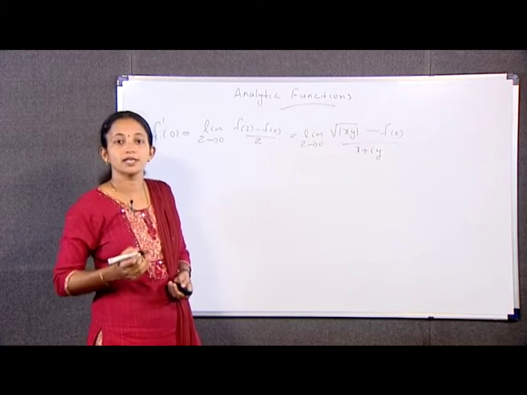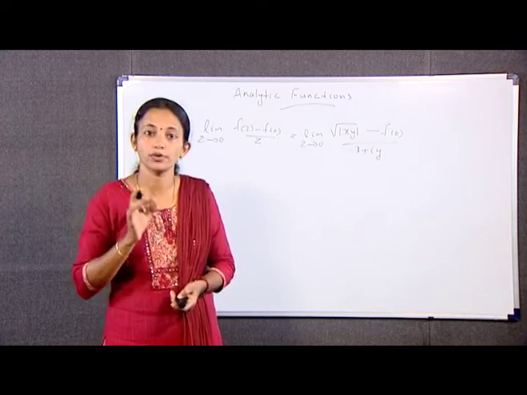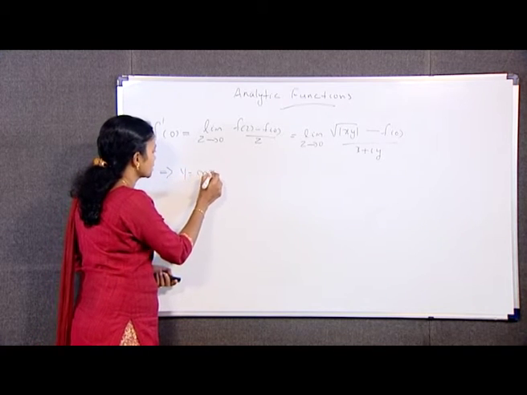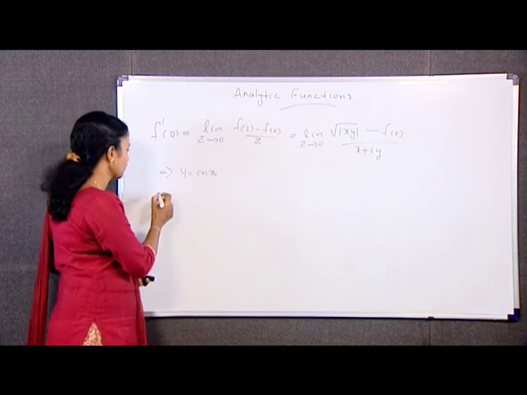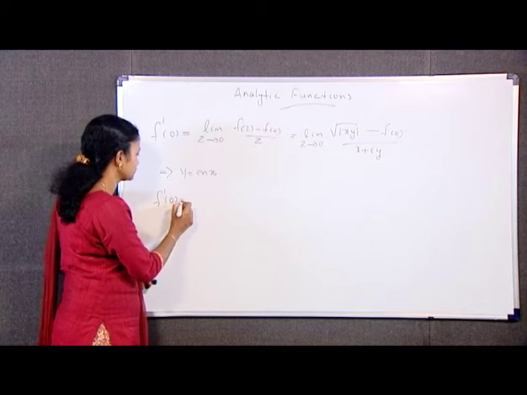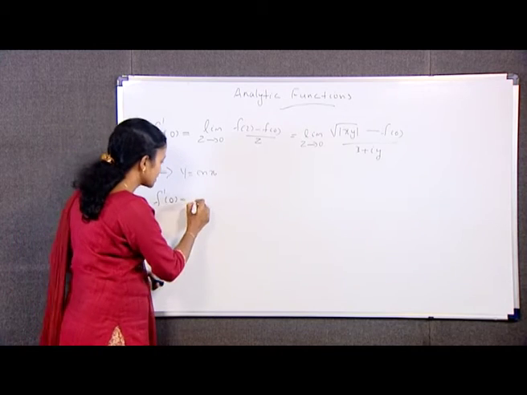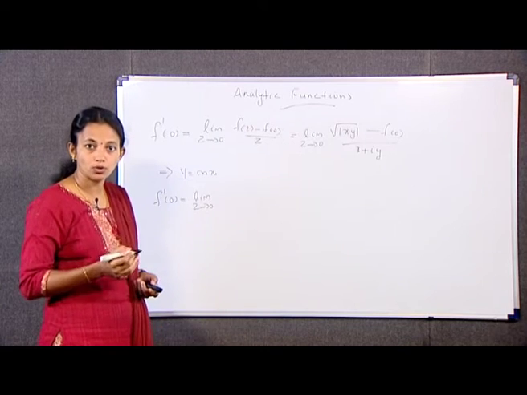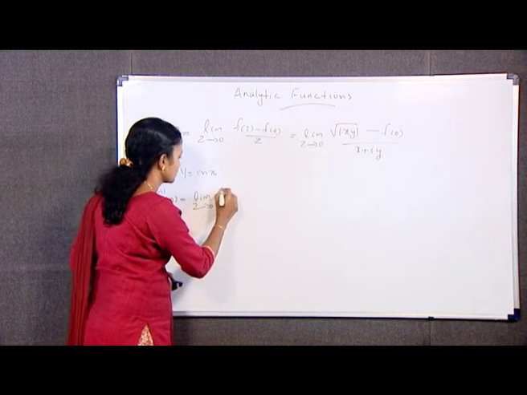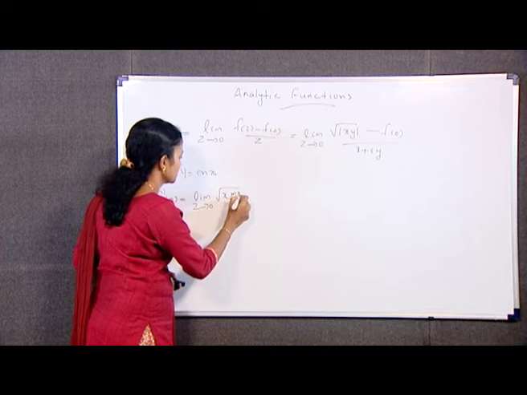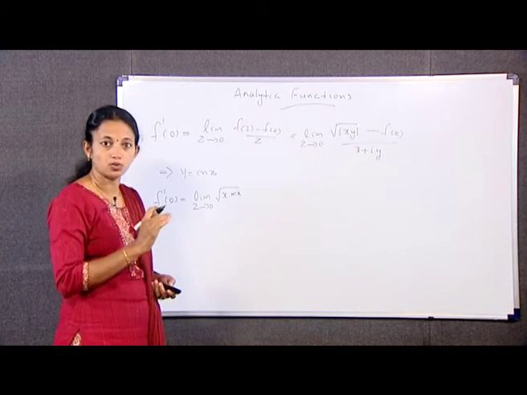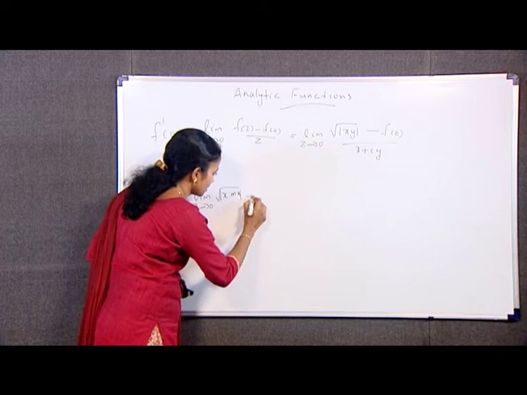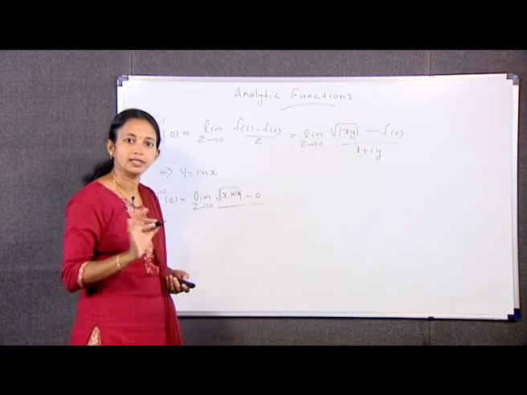Now, let z tend to 0 along the path y equal to mx. That is, f dash of 0 is equal to limit z tending to 0 of square root of mod x into mx minus 0, divided by x plus iy.